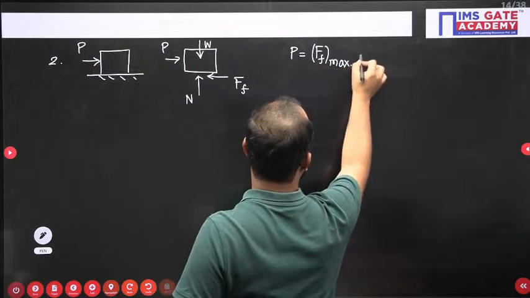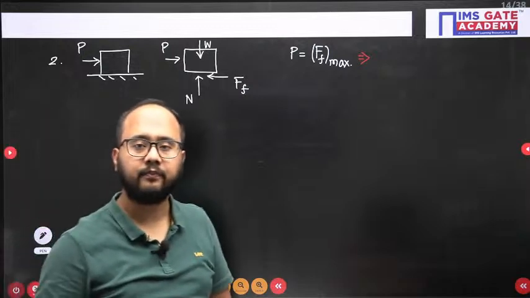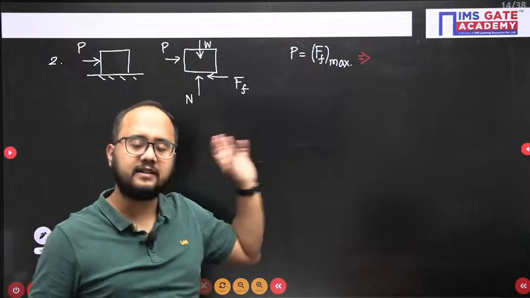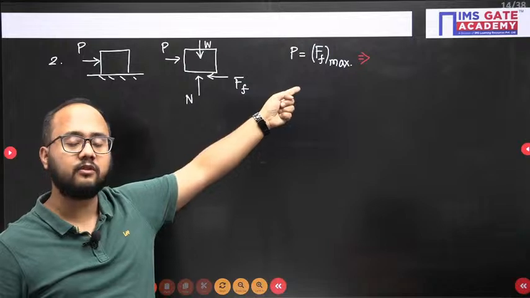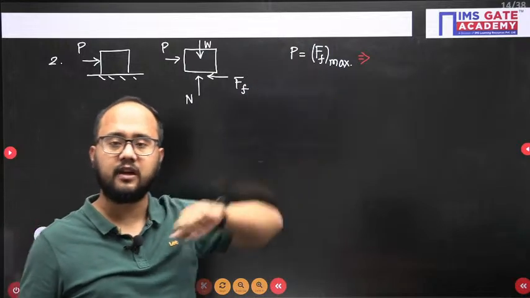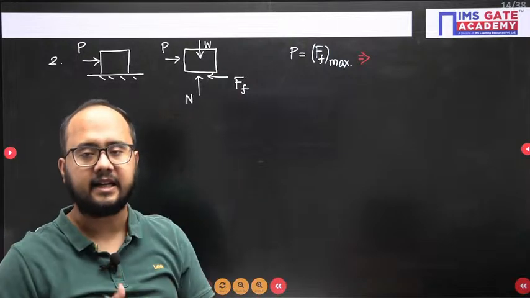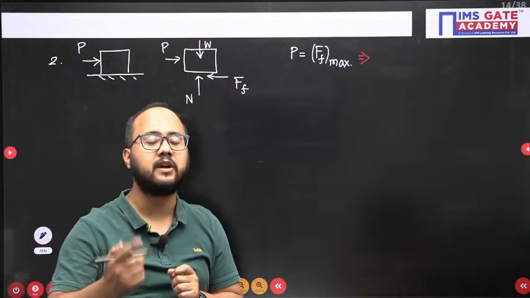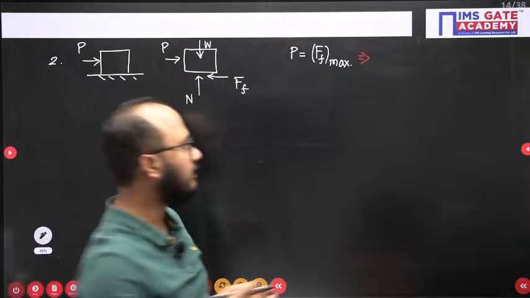So what does it mean? This is also a case of static equilibrium, because the external force is exactly equal to your maximum frictional force value. Your P value is actually equal to the maximum frictional force value. Right? So under this case also body is under static condition. It is not moving, but this condition has some special name. It is known as impending motion condition.